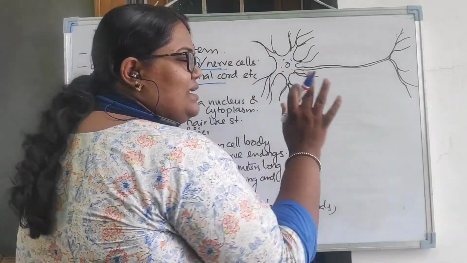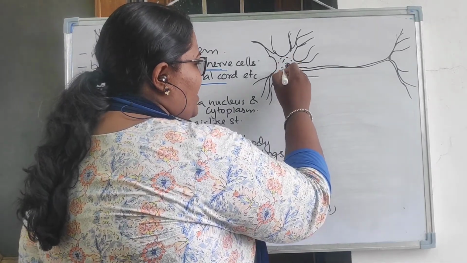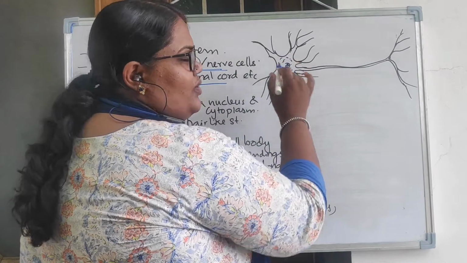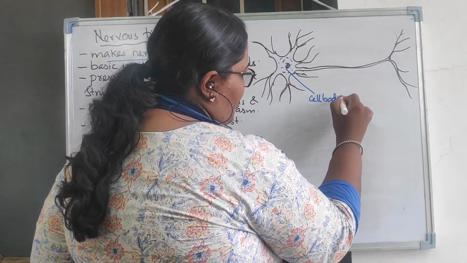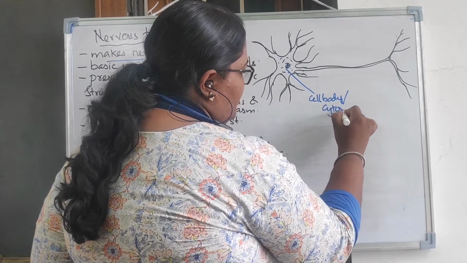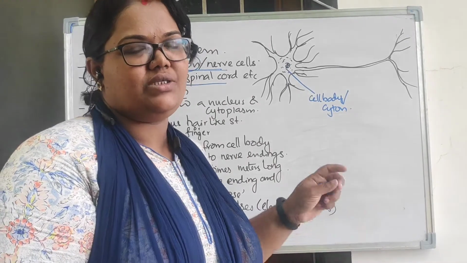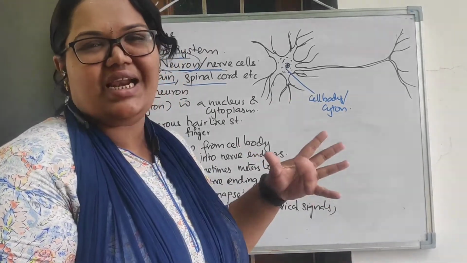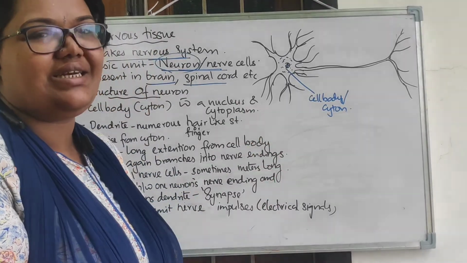Like all other cells, it will have a nucleus. The central nucleus will be there, cytoplasm will be there, and all together we name it the cell body, or cyton. Now from this cell body or cyton, numerous finger-like or hair-like projections are coming, which are called dendrites.